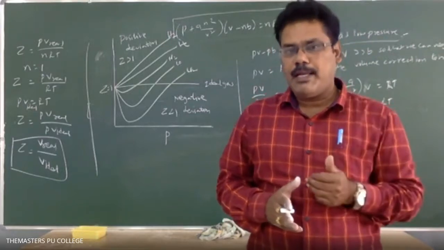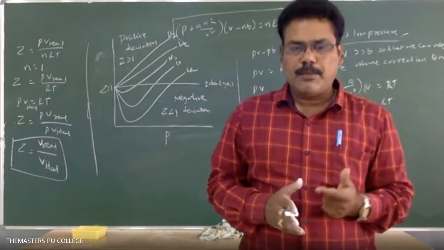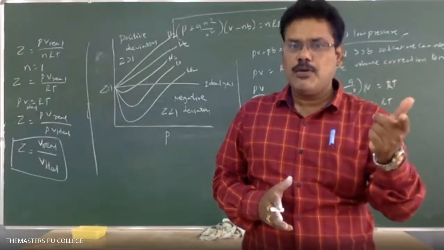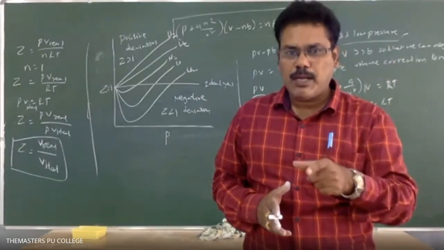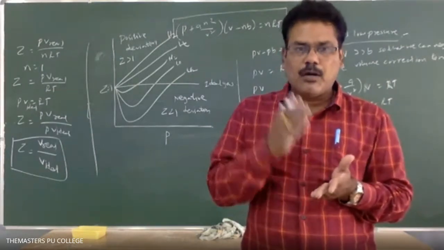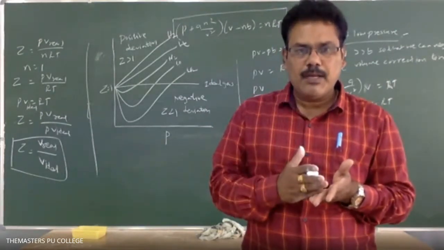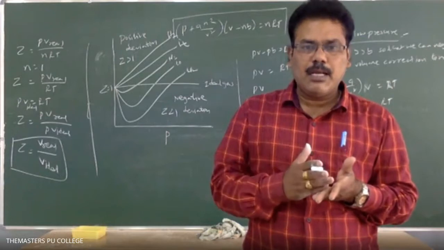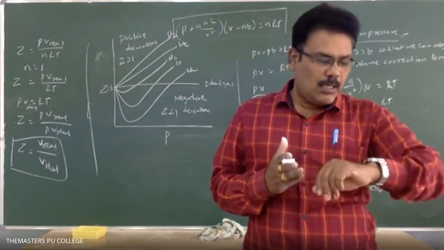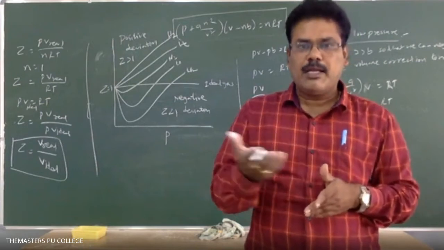And the next one is average velocity. The mean of the velocities of the gas molecules is known as the average velocity. To calculate the RMS velocity, most probable velocity and average velocity, there are certain formulas and relations between those velocities that we will discuss in the next class.